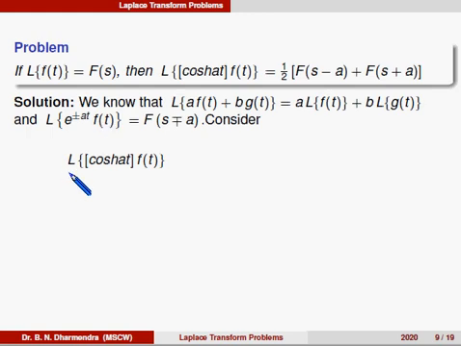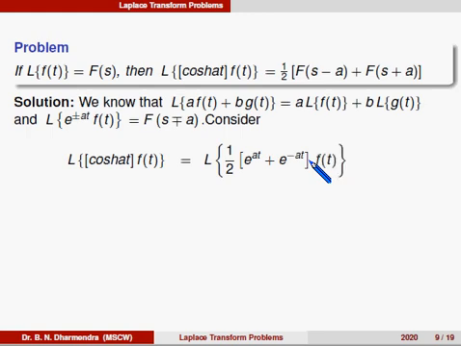Consider that Laplace of cos hyperbolic at into f of t is equal to Laplace of, what is cos hyperbolic at in terms of exponential, that is 1 by 2 into e power at plus e power minus at, into f of t.